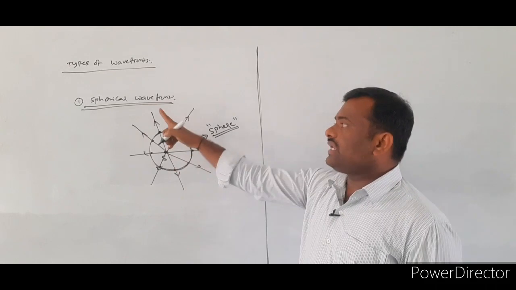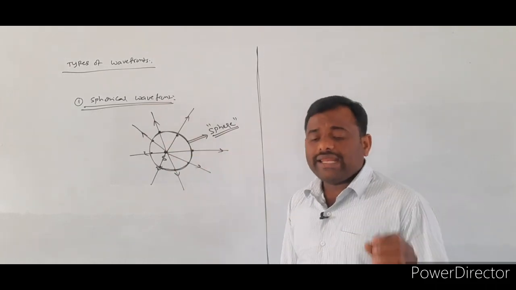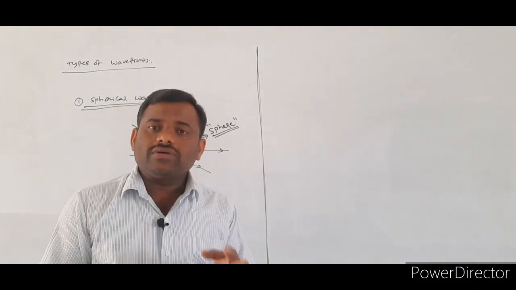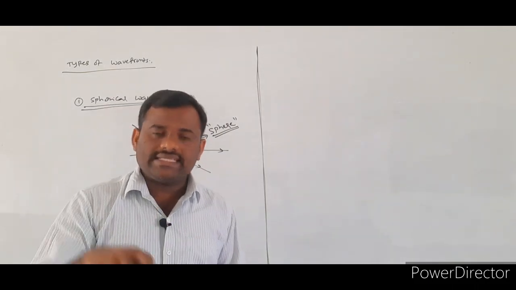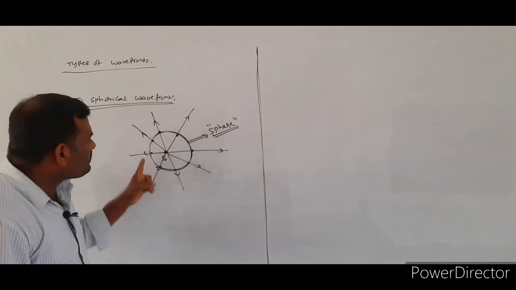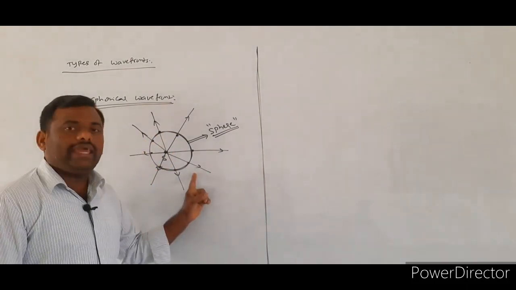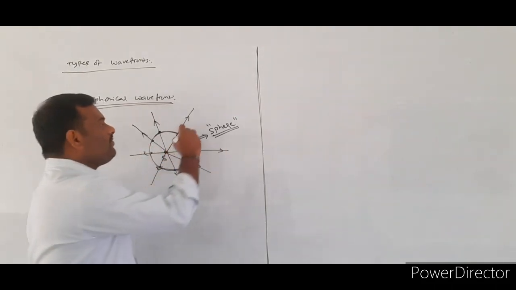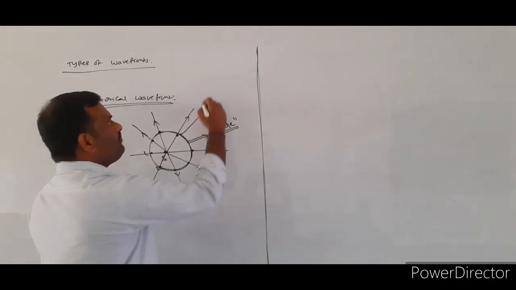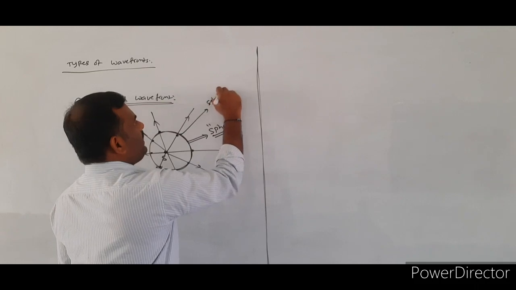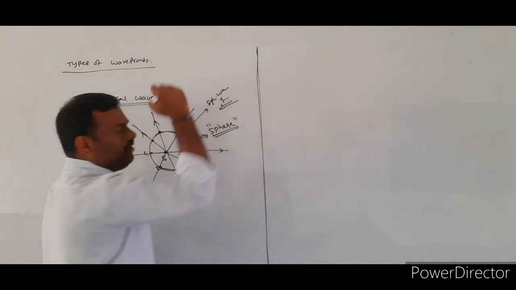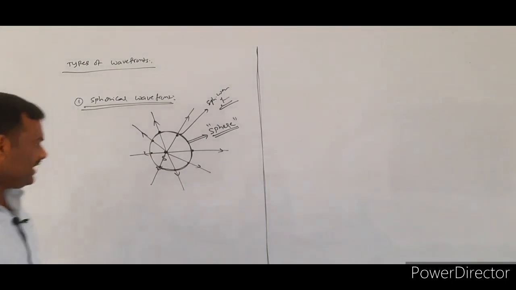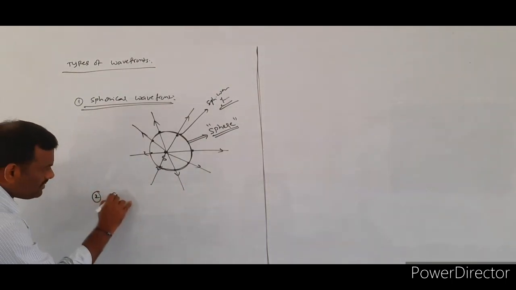So how can you get the spherical wavefront? The spherical wavefront will be produced by the point source of light. If you consider some points around the source S at equidistance, their locus will exist in the form of a sphere. Such a type of wavefront we call a spherical wavefront. So this is about the spherical wavefront.